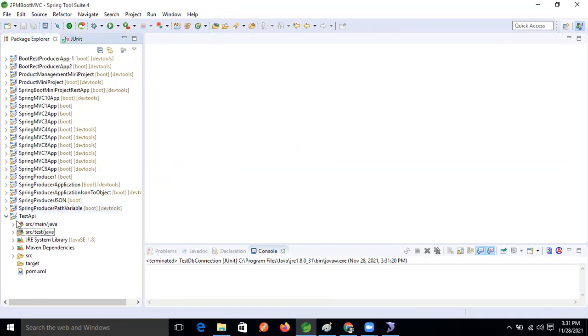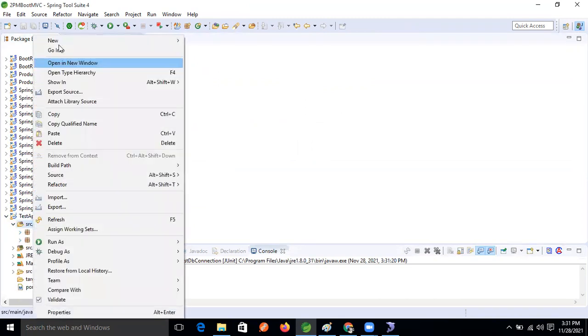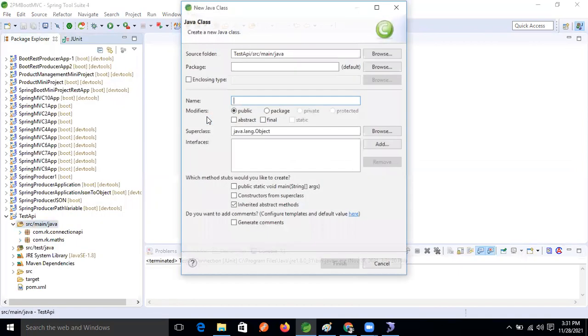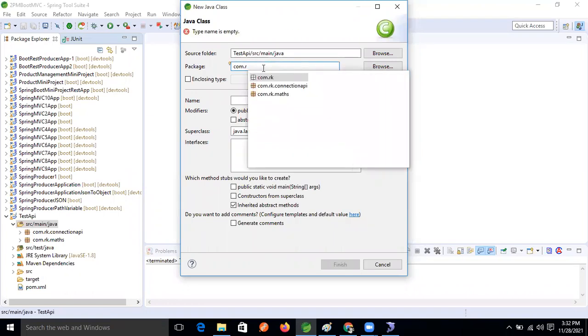Let's take a string value this time. The developer's responsibility: the business analyst has given one ticket, and in that ticket some string message needs to be returned. So we are writing com.rk.message, the message service class. Just think that a message service class is there, and we need to test that message service class.